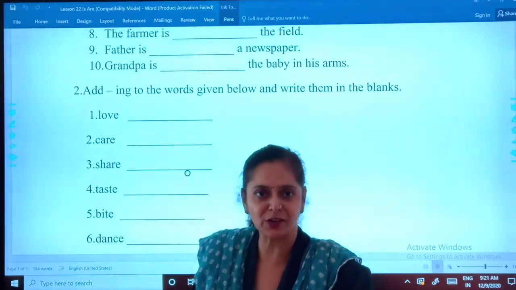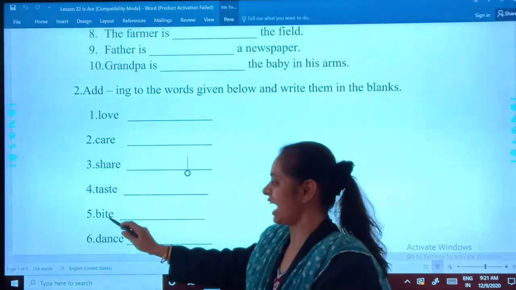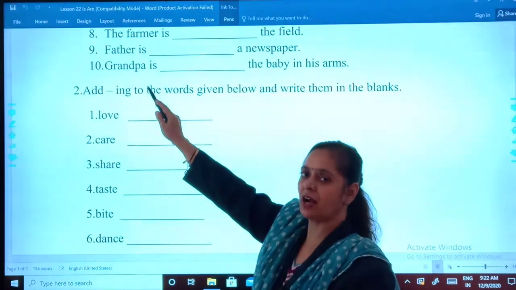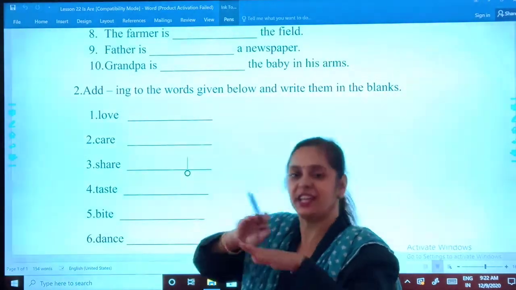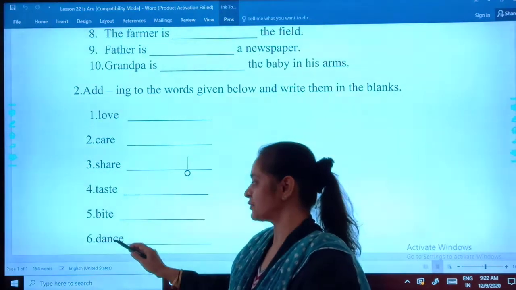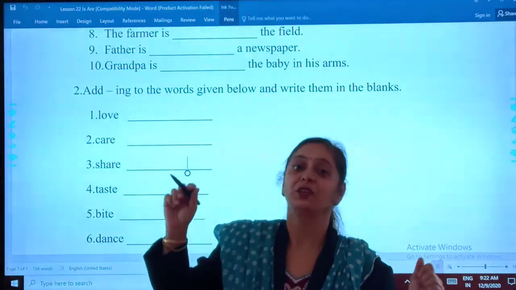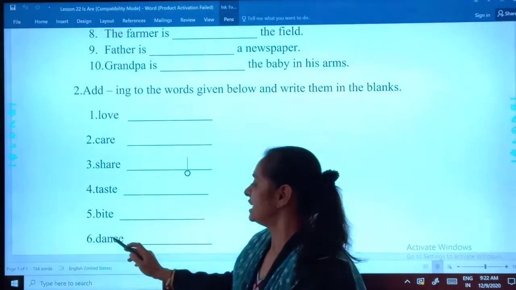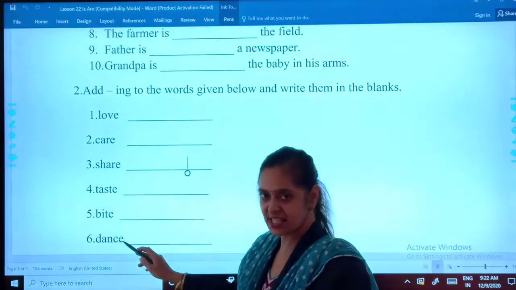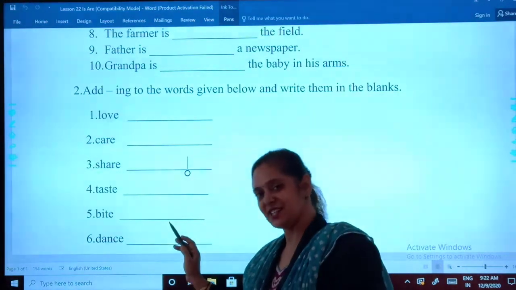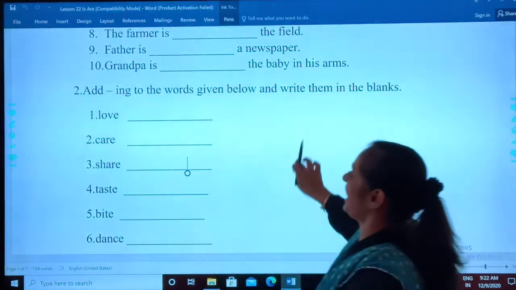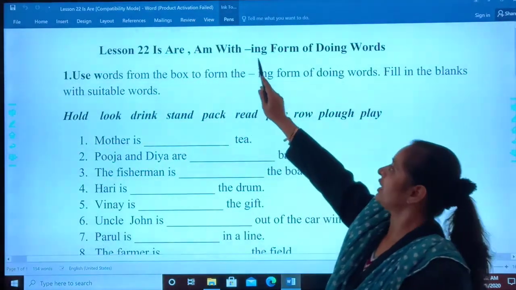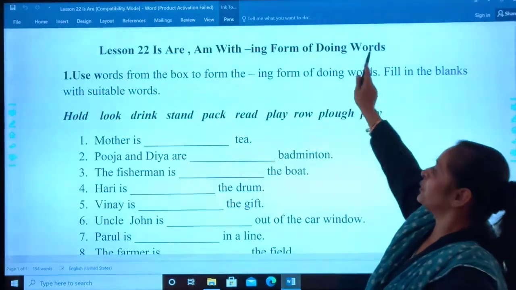May I tell you the spelling also? Okay. B-I-T-I-N-G. What have I removed? E. Okay. And the last one is dance. So what will it be? Dancing. D-A-N-C-I-N-G. Okay. Smart. So it was all about is, am, are with the ing form of doing words.